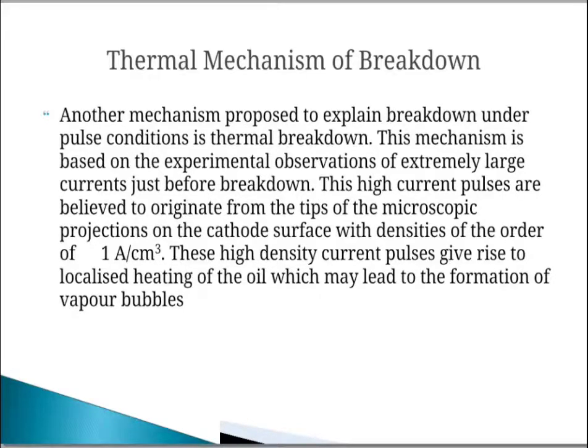These high density current pulses give rise to localized heating of the oil, which may lead to the formation of vapor bubbles. The vapor bubbles are formed when the energy exceeds 10 raised to 7 joule per centimeter cube, and when a bubble is formed, the breakdown process starts, and the bubble will be elongated to a critical size, or when it is completed to bridge the gap between the electrodes. In either case, it will result in the formation of a spark.